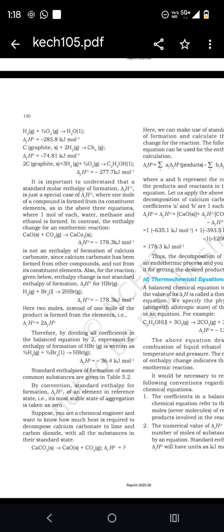It is important to understand the standard molar enthalpy of formation. Here 1 mole of the compound is formed from its constituent elements, in their most stable states, and this is about the quantities of each, interchanging reactants and products of a reaction.